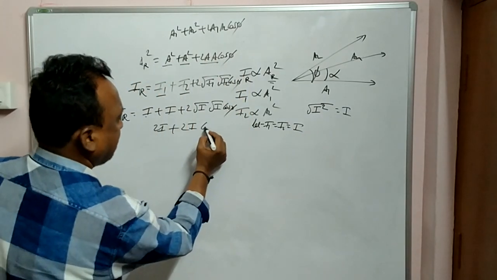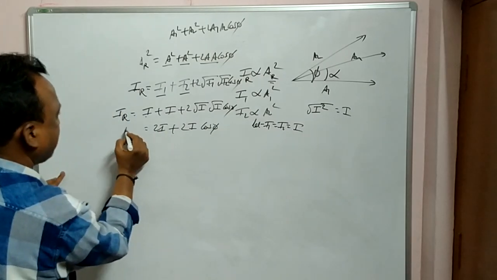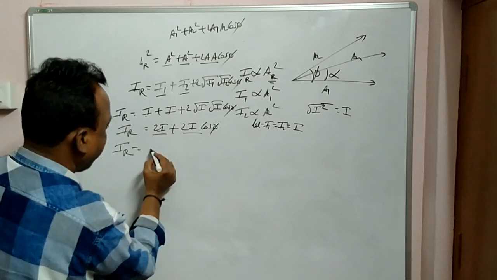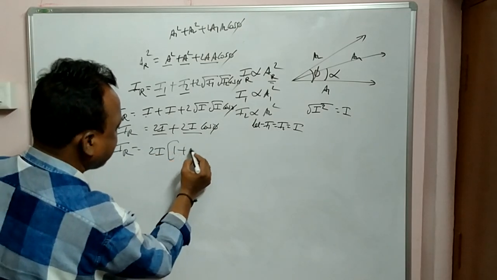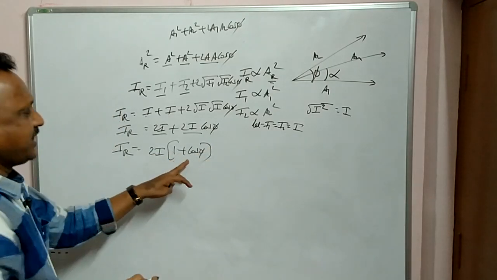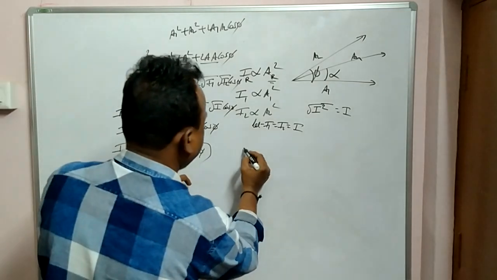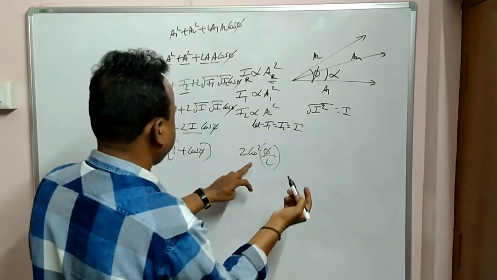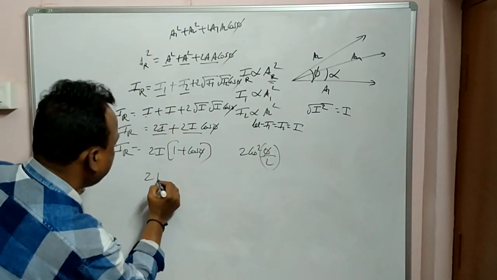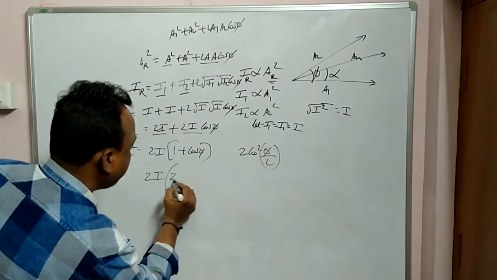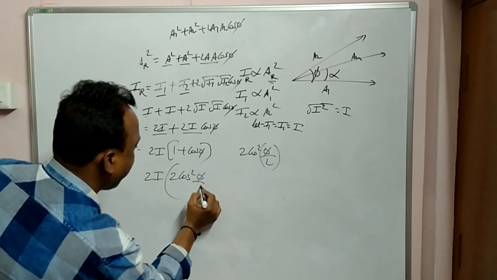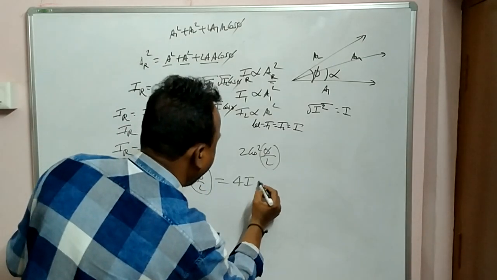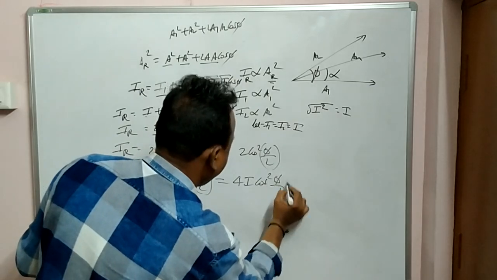So I into cos phi is equal to I resultant. Or resultant is equal to, you take 2I common into 1 plus cos phi. Again use trigonometry and remove this 1 here. 2 cos square phi by 2 minus 1, that is cancelled here. So finally 2I into 2 cos square phi by 2. That implies 4I cos square phi by 2.